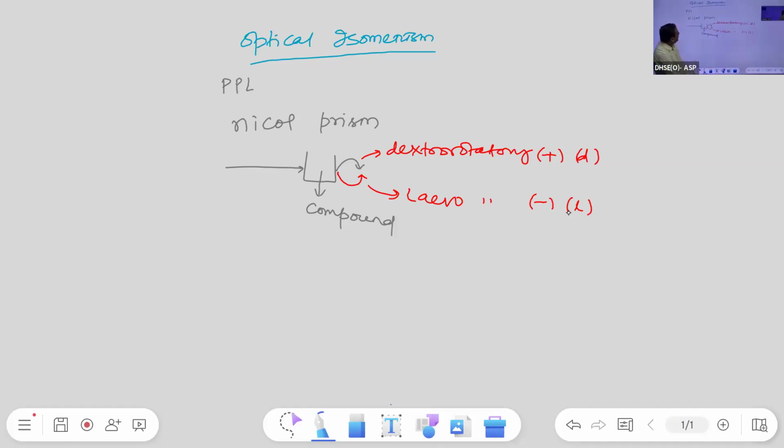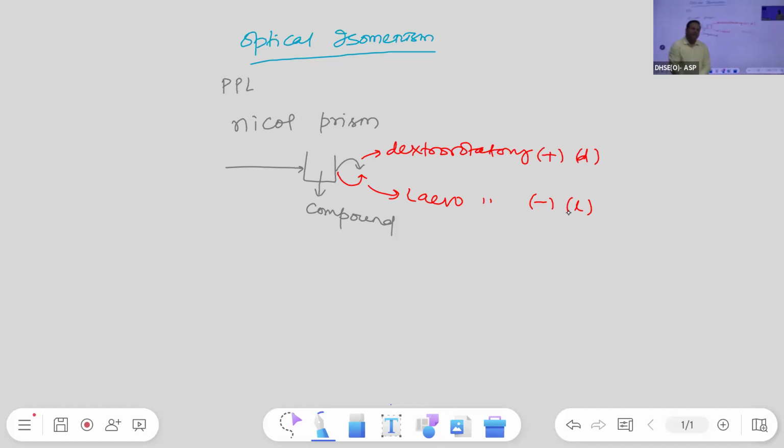Now we will explain the dextrorotatory compound. Again repeating, the compound which is capable of rotating the direction of plane polarized light towards right or in the clockwise direction. Similarly, levorotatory is the compound which has the capability of rotating the direction of PPL in the anti-clockwise direction or towards left. So can you assign small d, small l or capital D, capital L? It is purely small d, small l, not capital D, capital L.